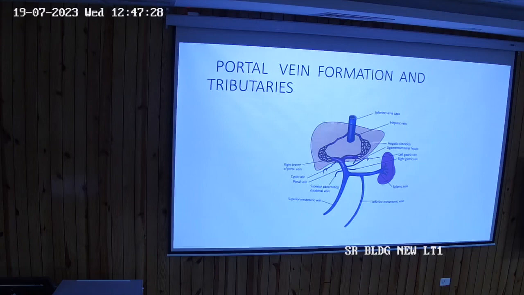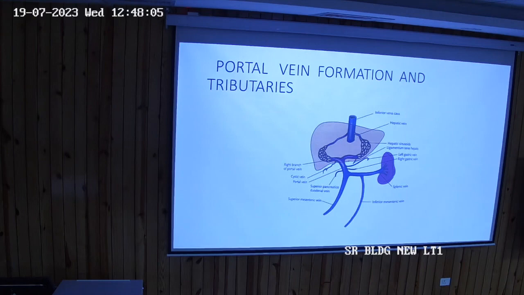So in the infraduodenal part, this is the structure that we are defining. Over here we have the pancreas, supposing the neck of the pancreas. So we have anteriorly the pancreas and posteriorly the inferior vena cava.